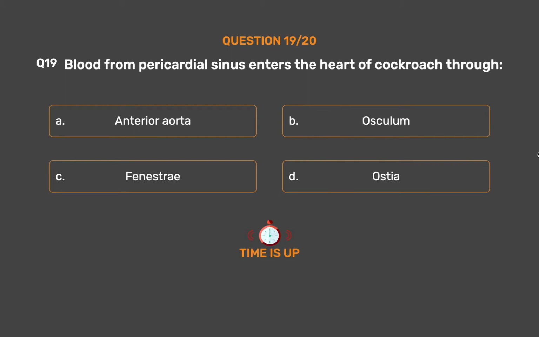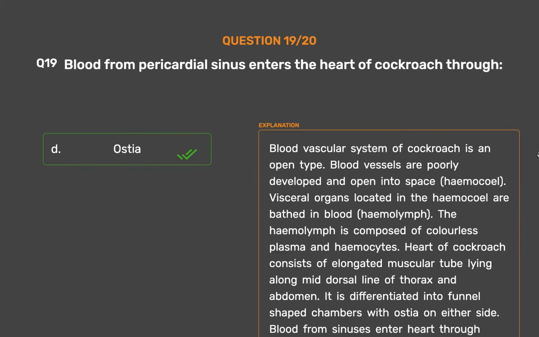The correct answer is option D, ostia. Blood vascular system of cockroach is an open type. Blood vessels are poorly developed and open into space, hemocoel. Visceral organs located in the hemocoel are bathed in blood, hemolymph. The hemolymph is composed of colorless plasma and hemocytes.